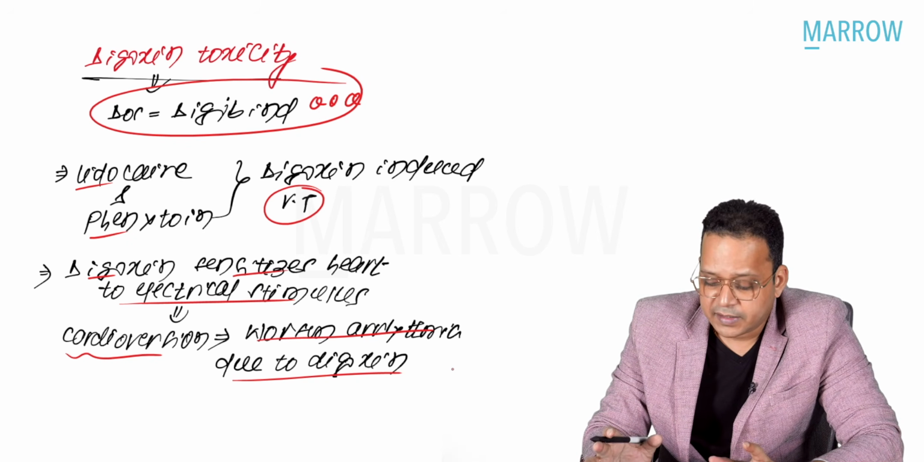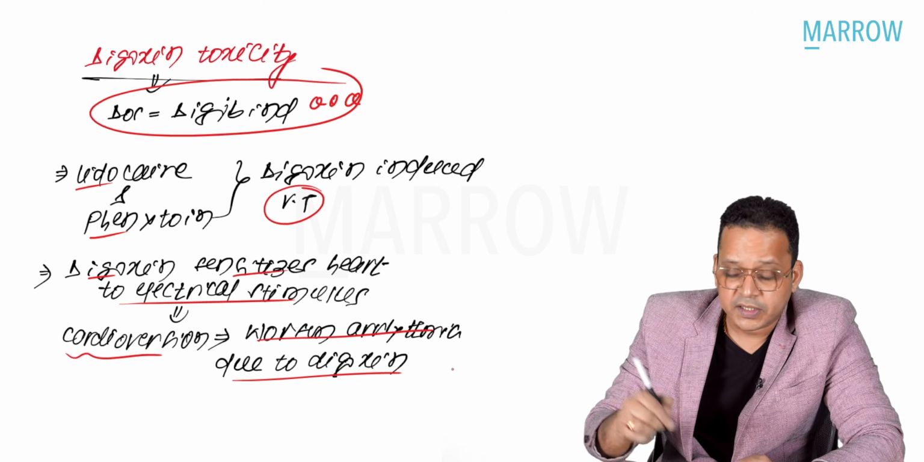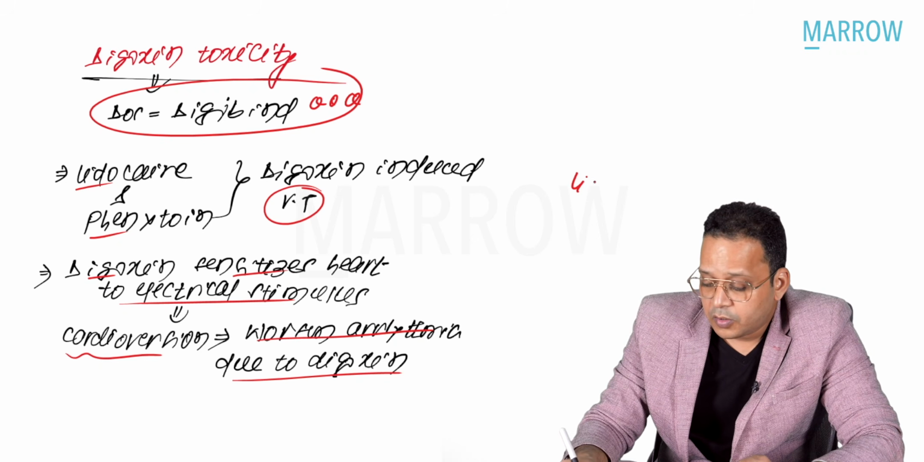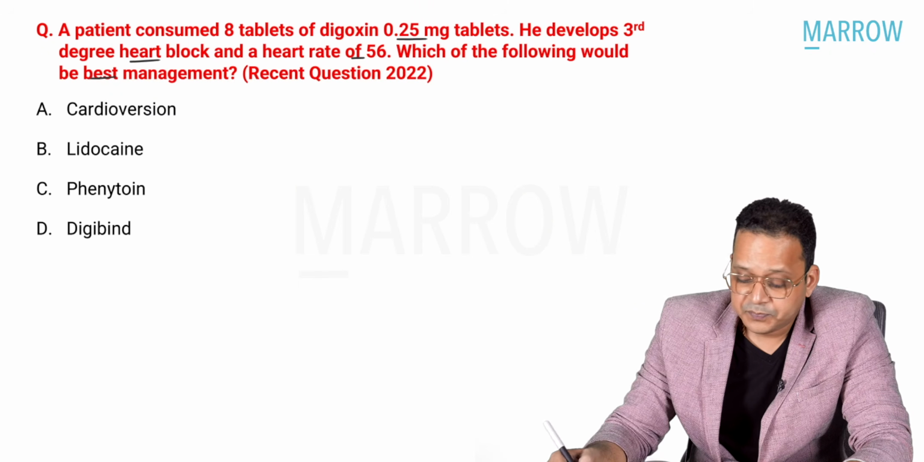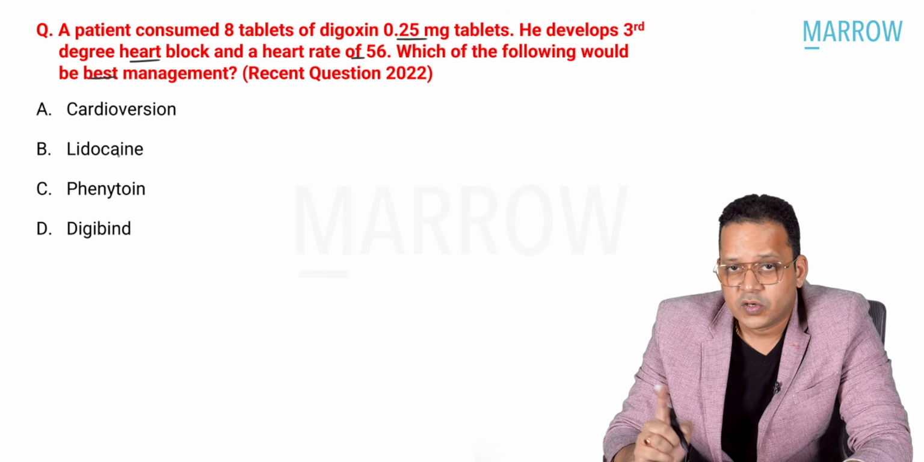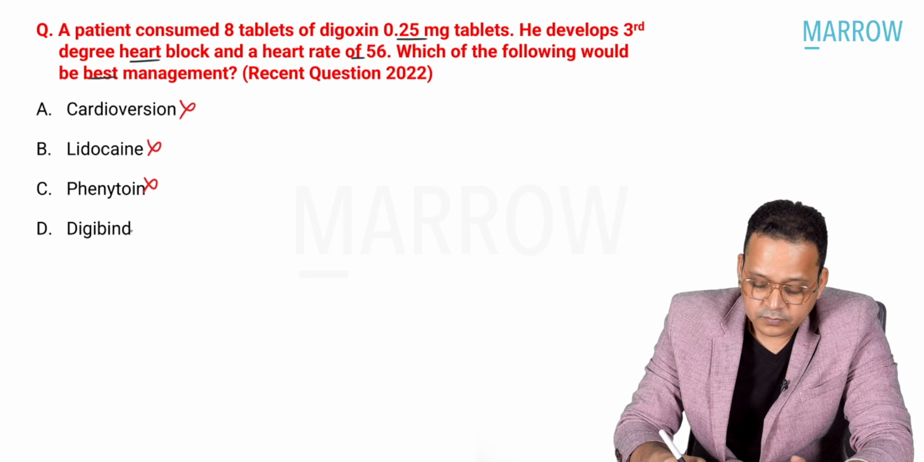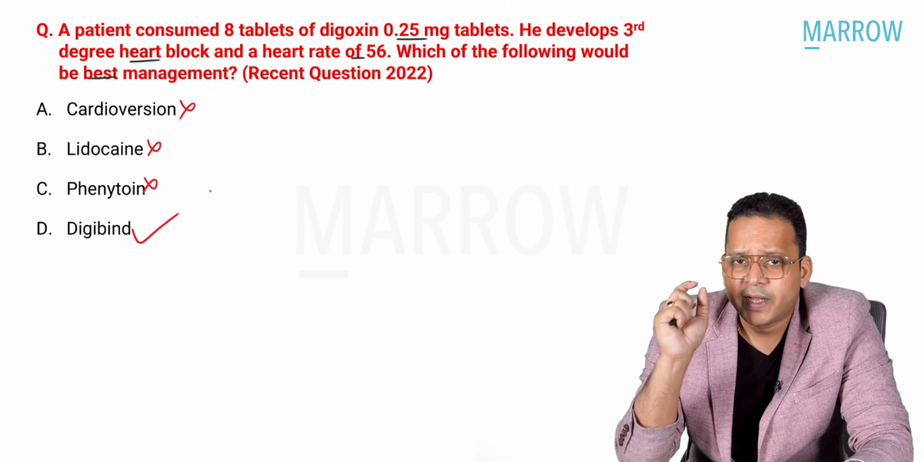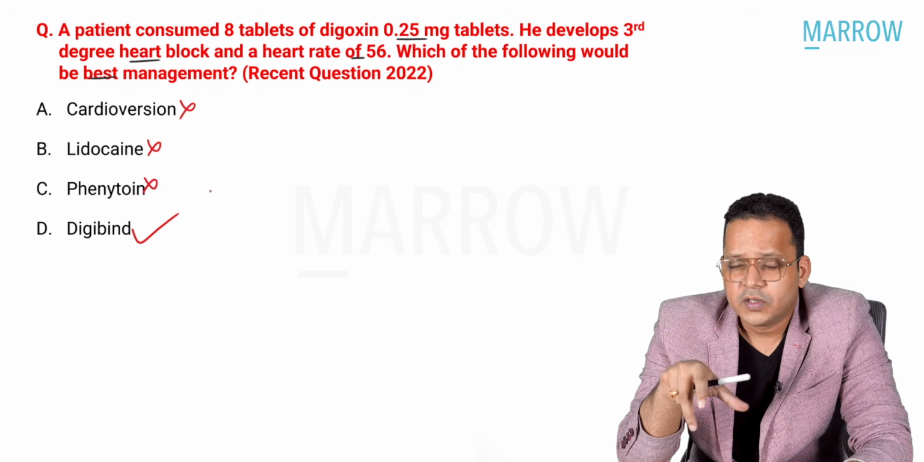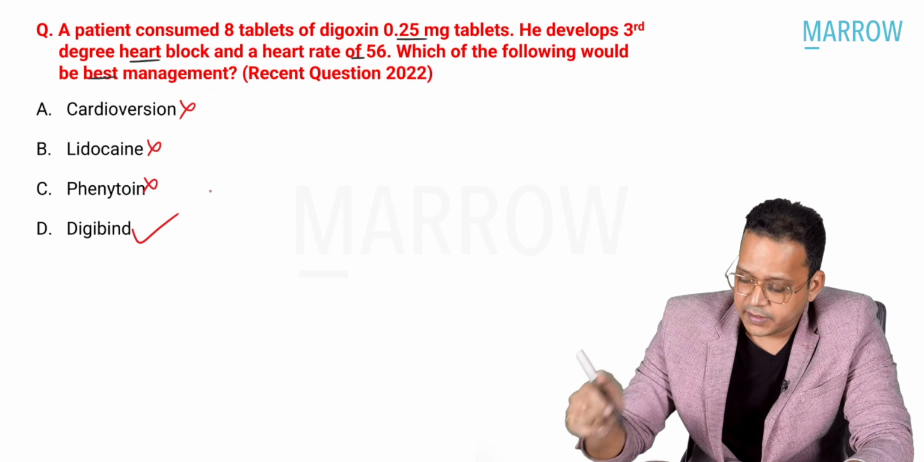So if it is life-threatening ventricular fibrillation that is seen, then what we do is give lidocaine first and then give cardioversion. So cardioversion is usually not given to the patient. If it is life-threatening ventricular fibrillation, then we can give cardioversion, but before that, preload with lidocaine. Otherwise, remember, cardioversion can worsen digoxin-induced ventricular tachycardia. So these are all out. My answer is digibind. I've told you time and again, you should have one page where all the antidotes should be written.